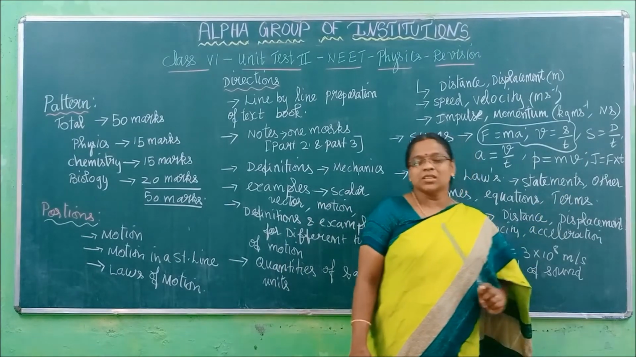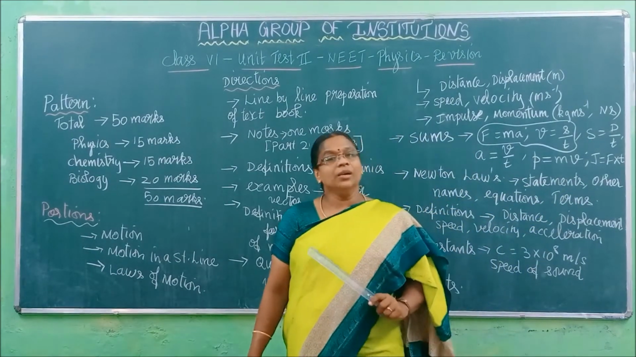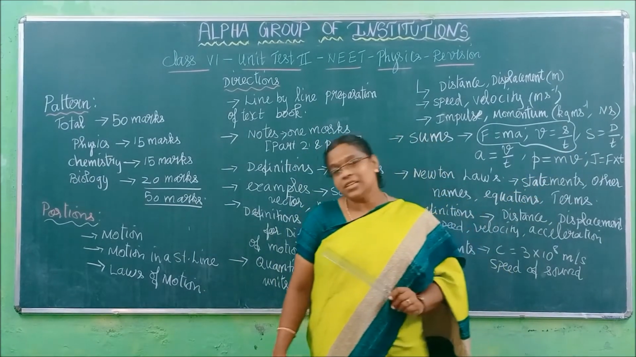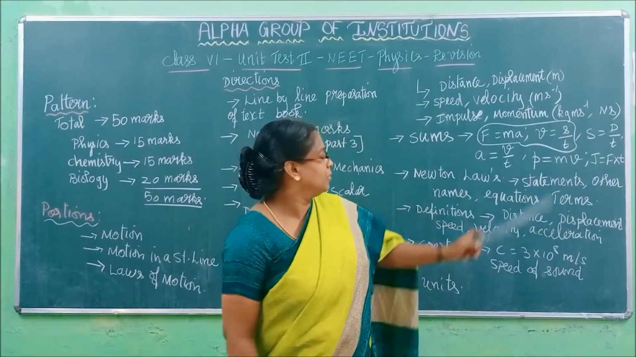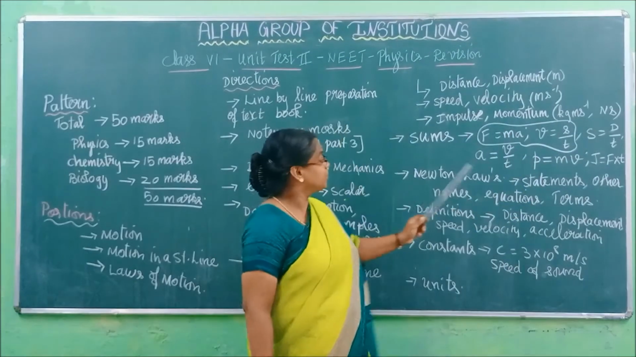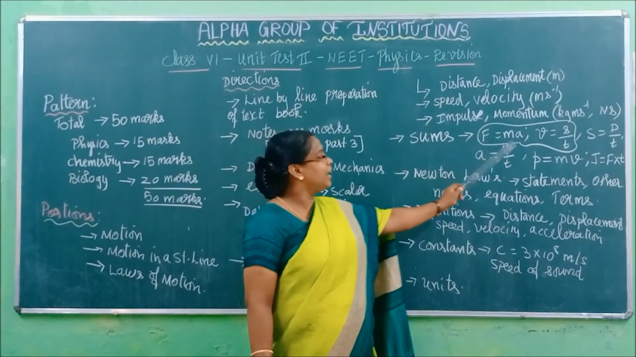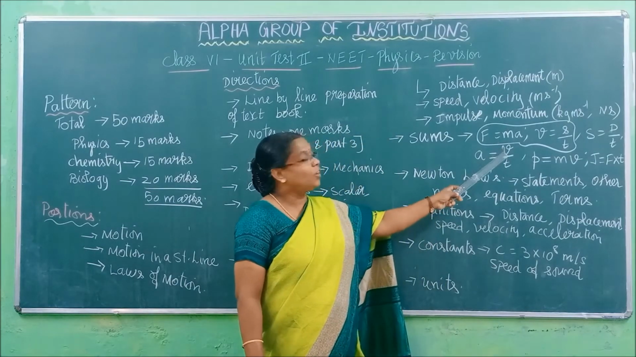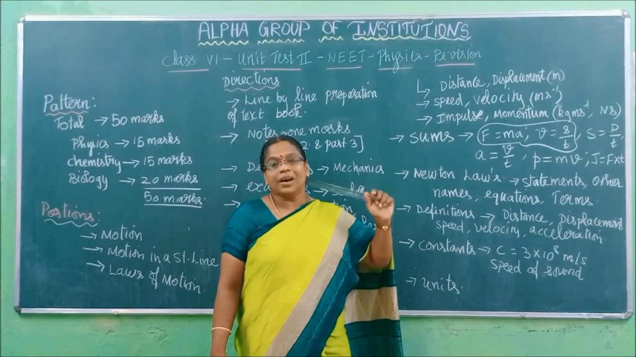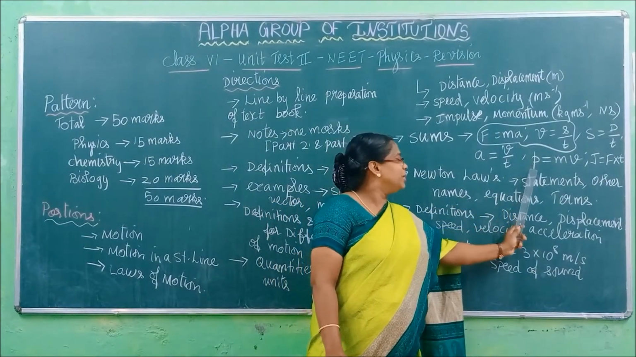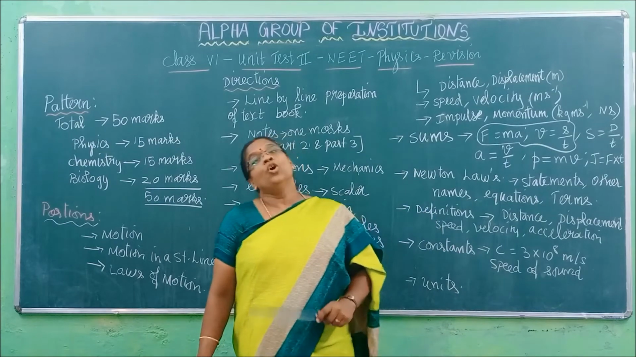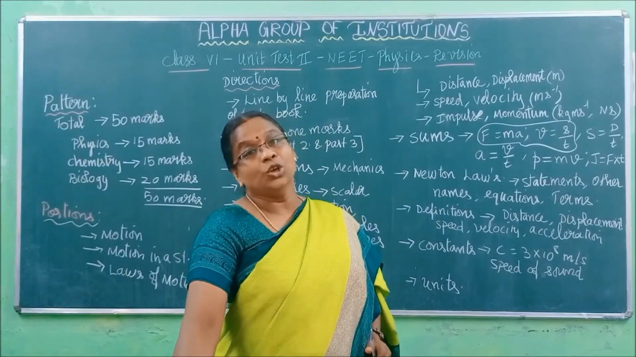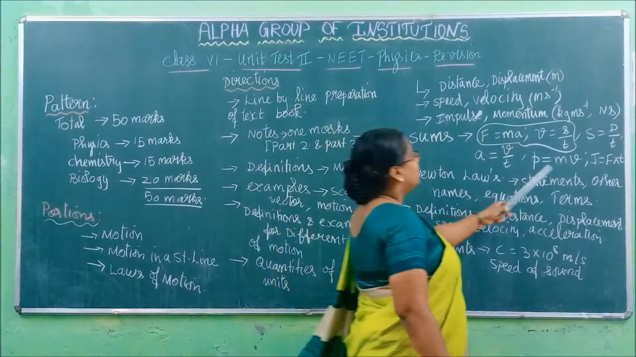This is capital S, speed. Unit meter per second. D, distance. Unit meter. T as usual, second. A, acceleration, already I have told you, unit meter per second square. V, velocity, unit meter per second. T you know, so I am leaving it. Small p, momentum, there are two units: kilogram meter per second and Newton second.